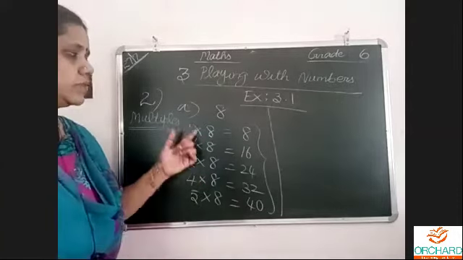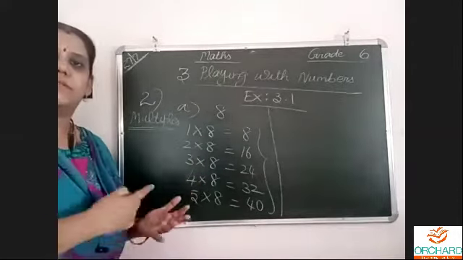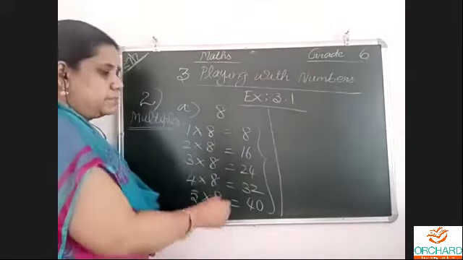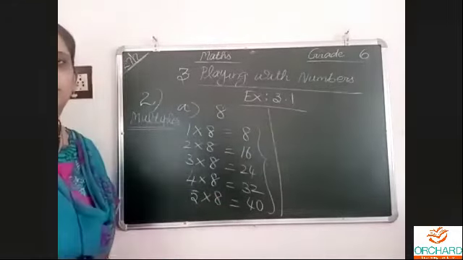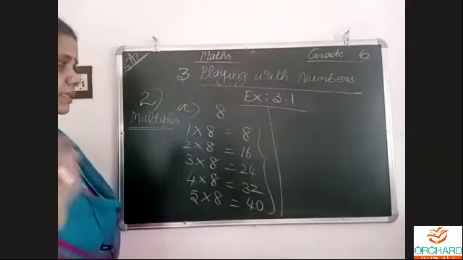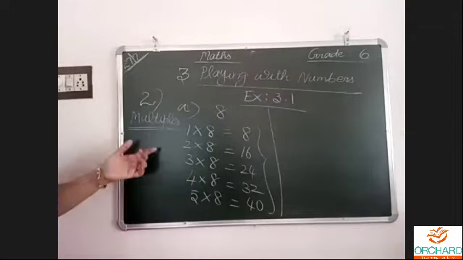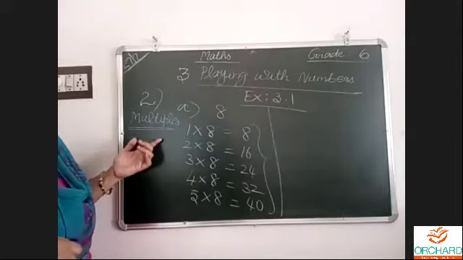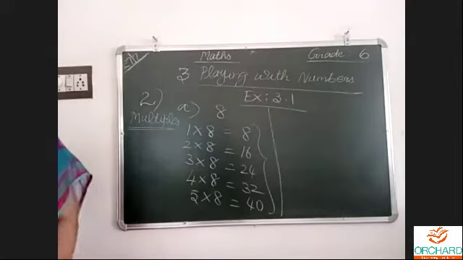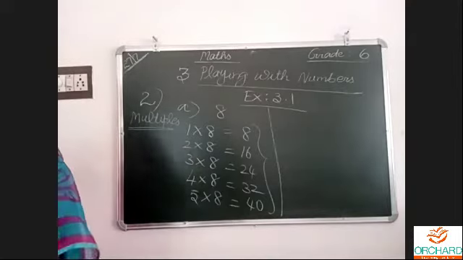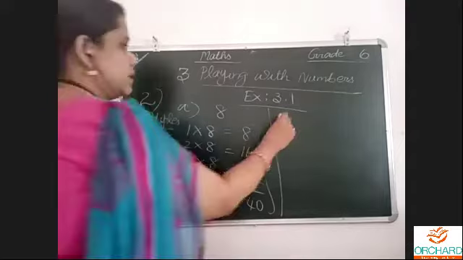Factors means to divide, dividing by 1, 2, 3 and getting the numbers. Those numbers are the factors. For divisibility we say factors, and that's why we use that symbol. For multiples we use it like this: 8 means the 8 table, 16 means the 16 table.